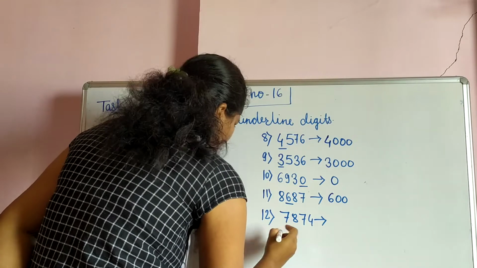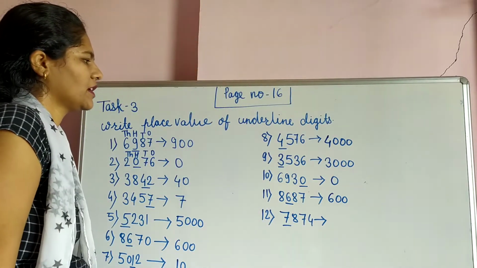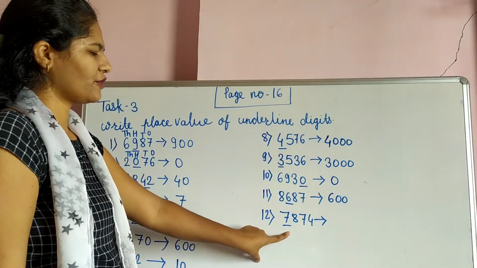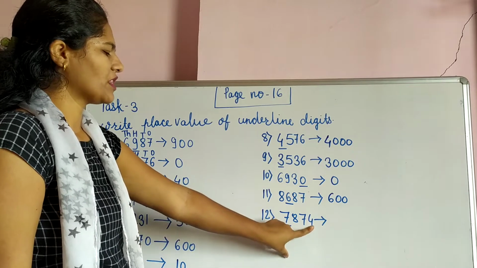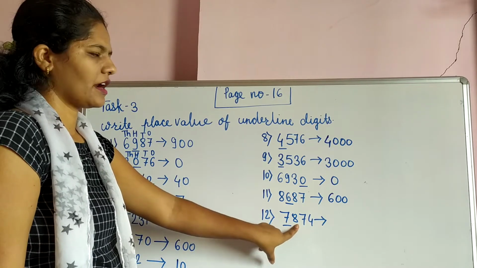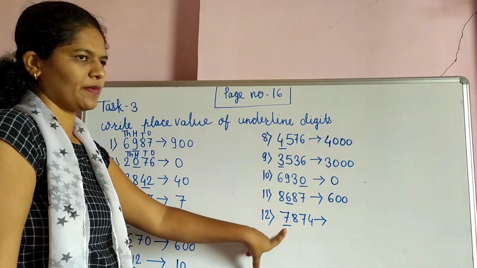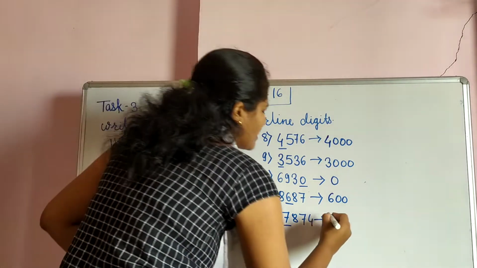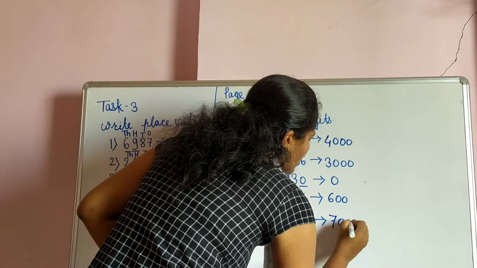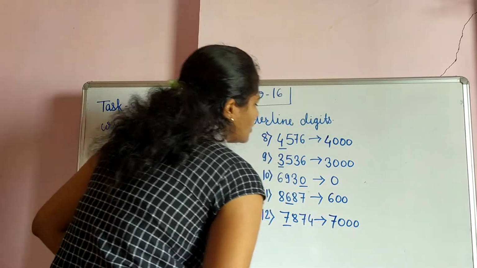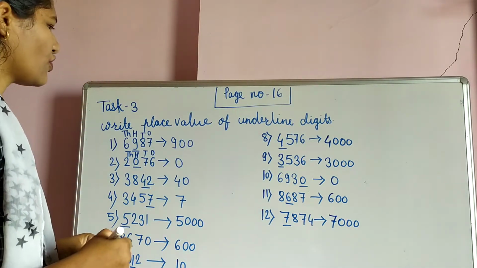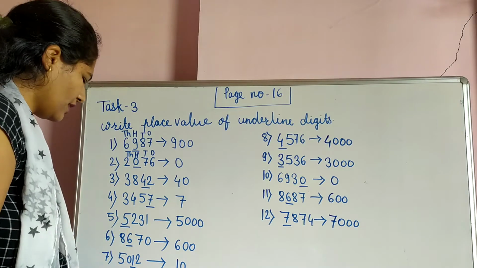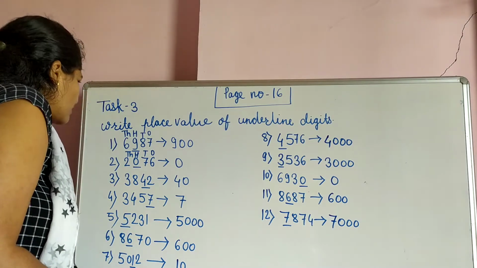7874, and here underline 7. So now see, this 7, it is on which place? We will see ones place, tens place, 100 place and 1000 place. So what is the place value of it? Place value of it is 7000. Okay student, so this question is solved. Now we will see our next question.